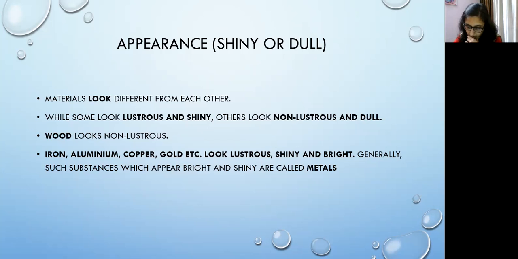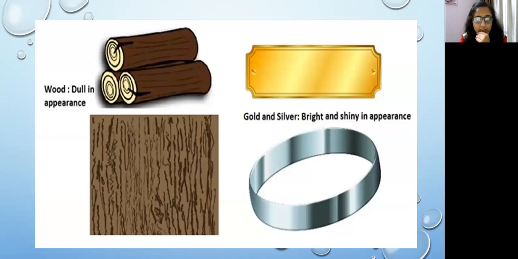Okay, so this was about appearance. Now you see a picture is also shown over here. Wood is dull in appearance, you can see over here. It is not at all shiny, so we can say that it does not have luster, no shine.